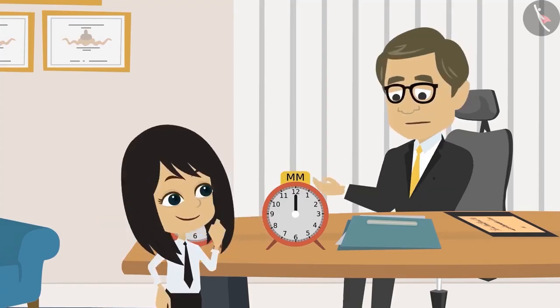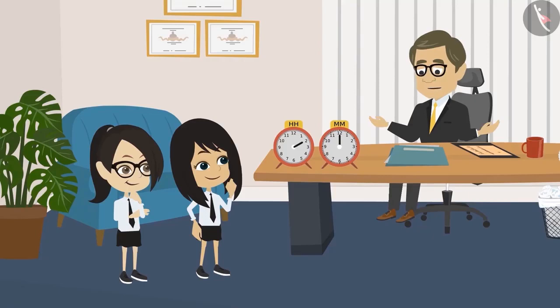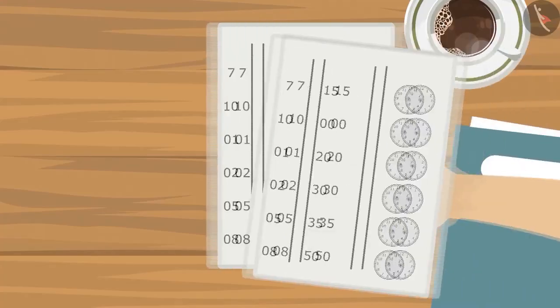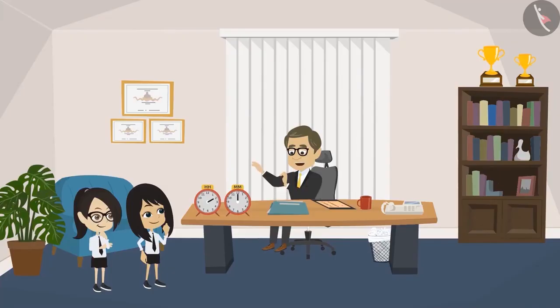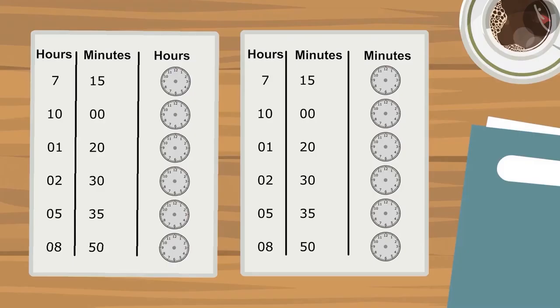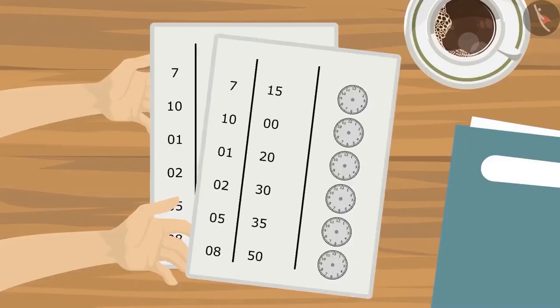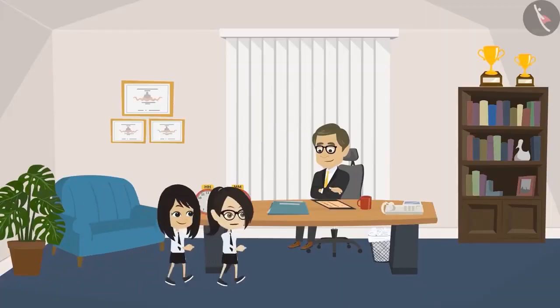Absolutely right, Neha. Now you have learnt to read the hour hand and the minute hand separately. Now I will give you one sheet each. Now draw the time given in the timetable I gave you in the clocks made on the sheet. When you fill and bring it to me, then we will learn to write both hands together. Okay, sir. Now we will go.